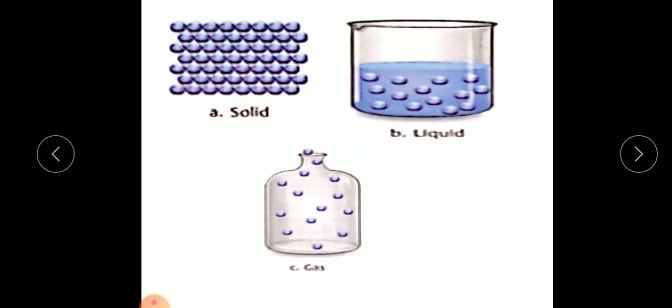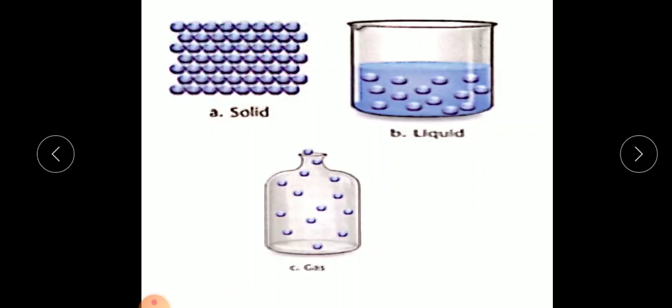So in case of solid, the intermolecular force is strongest, whereas the intermolecular space, the space between the molecules, is very, very less, or practically absent. Since the molecules are closely packed, the molecules in solids hardly move about because they don't have the space. They only vibrate at their own place. Okay, this is about solids.